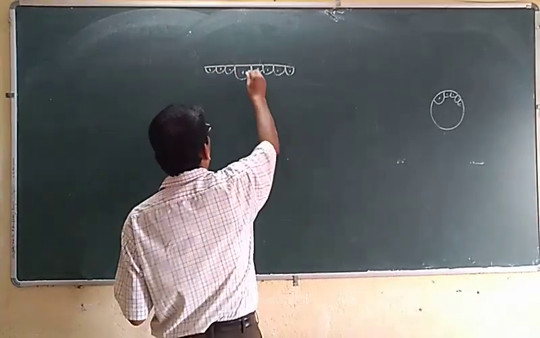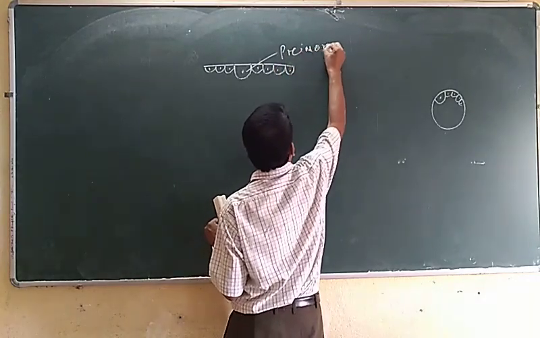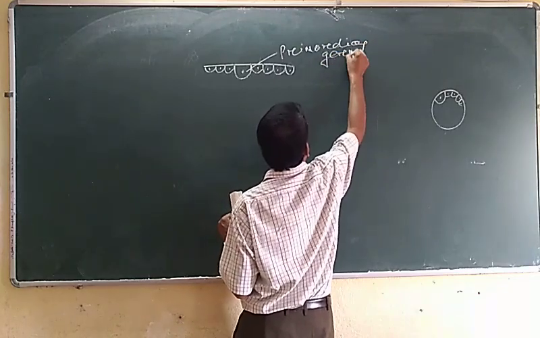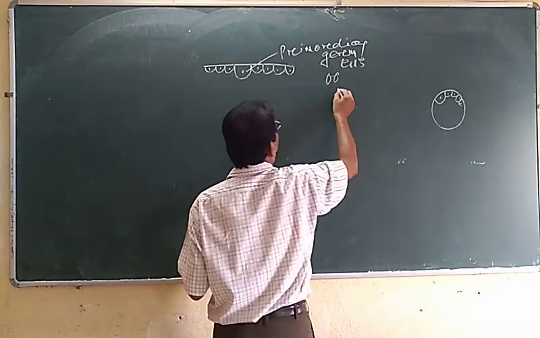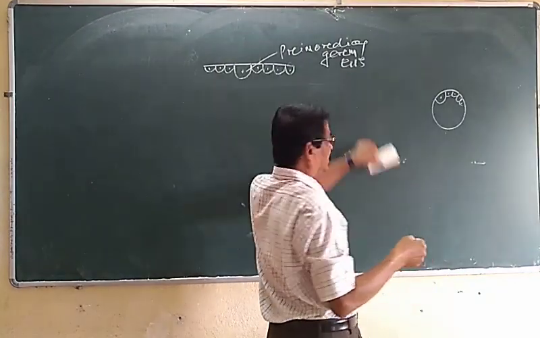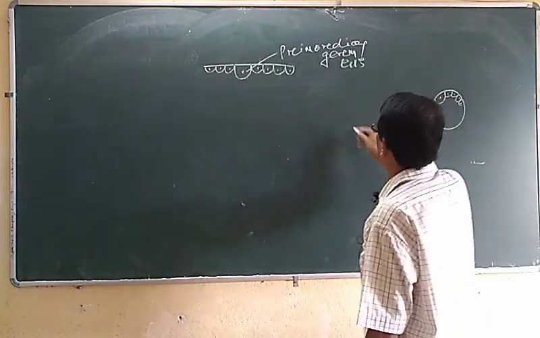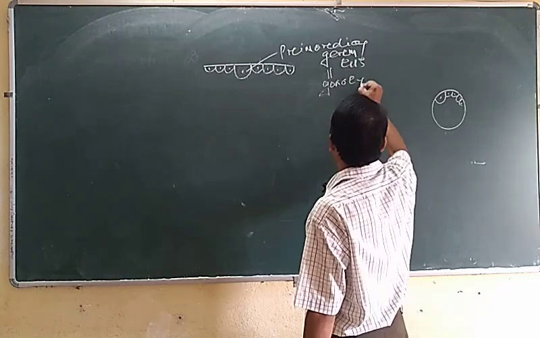These are called primordial germ cells, otherwise called gonocytes.